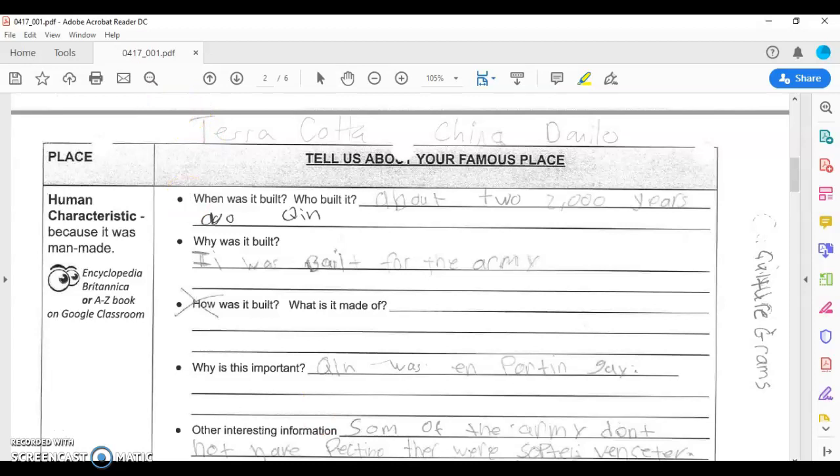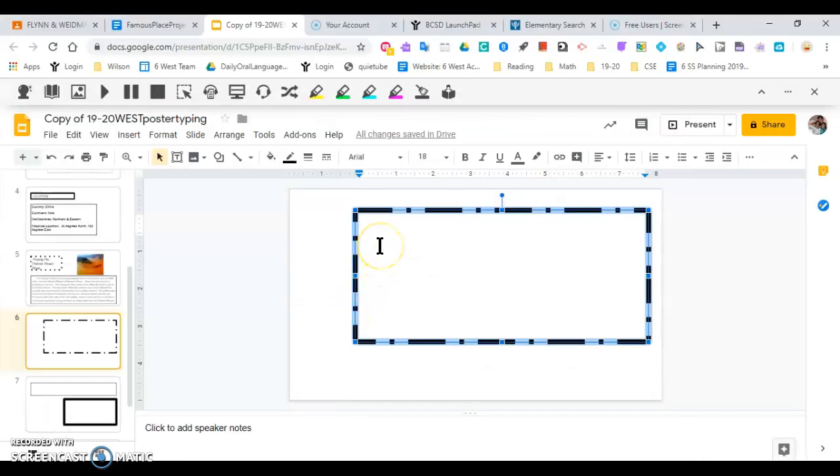So go to your text. The terracotta soldiers were created. I'm going to change the words a little bit instead of build. The terracotta soldiers, doing a little editing as I go, the terracotta soldiers were created.